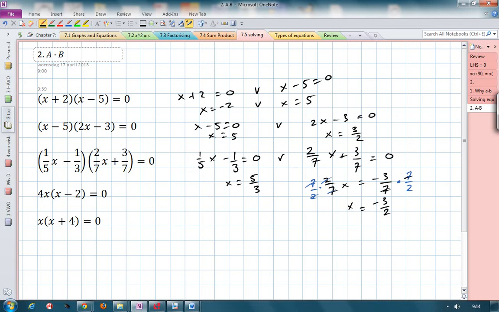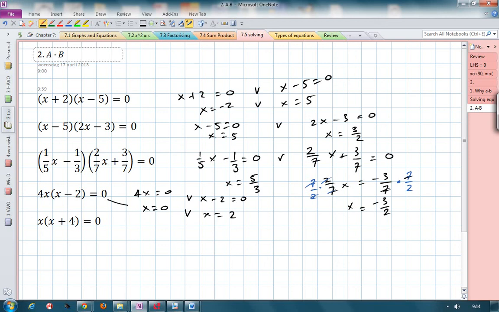Okay, the last two look a bit different, but still, it's just two expressions multiplied together to make a product of 0. That means that one of the expressions must be 0, otherwise the product cannot be 0. So it means that the 4x must be 0, or the x minus 2 must be 0, which means that x equals 0 or x equals 2.